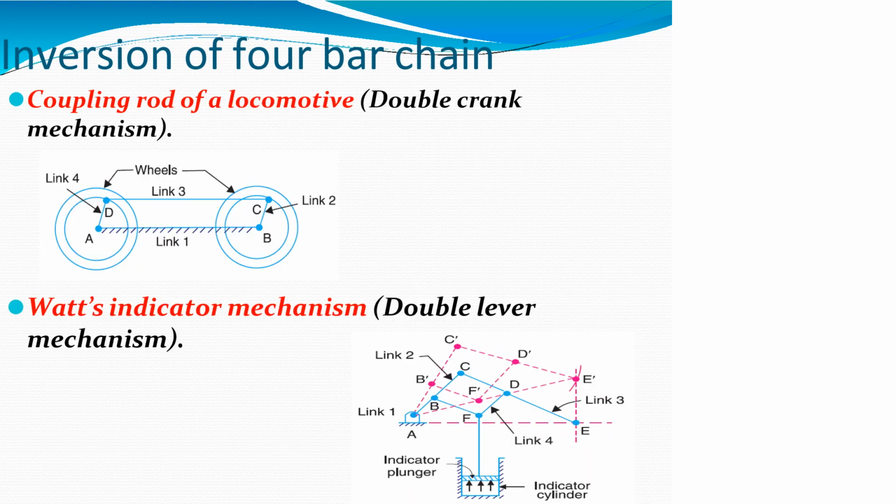Next is the second inversion of the 4-bar chain. Its application is known as the coupling rod of a locomotive mechanism. It can be called the double crank mechanism, and another one is the water indicator mechanism. The double crank mechanism is applicable to locomotive wheels, the driving of locomotive engines, and the water indicator mechanism can be used for measuring the pressure inside IC engines.